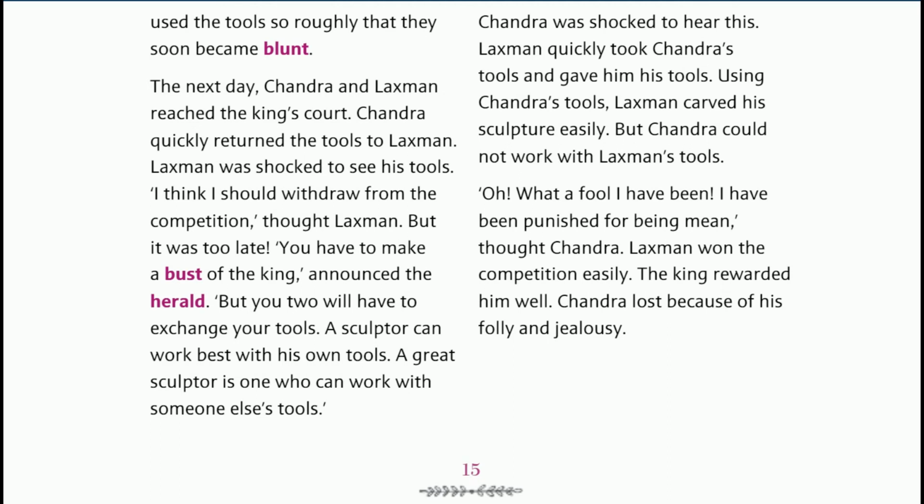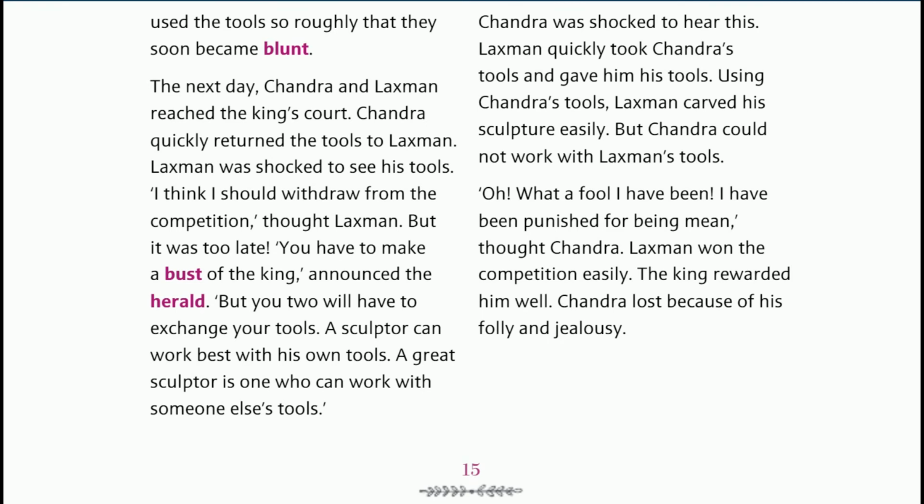And Lakshman gave his tools to Chandra. Using Chandra's tools, Lakshman carved, which means created, his sculpture very easily. Why? Because his tools were very sharp. Yes, Lakshman got Chandra's tools, and Chandra's tools were very sharp.